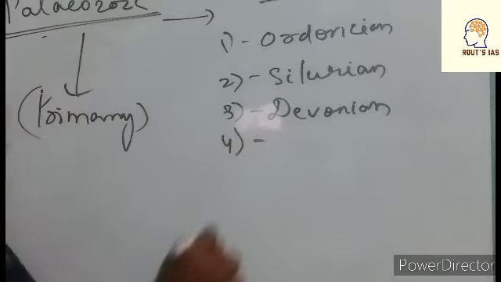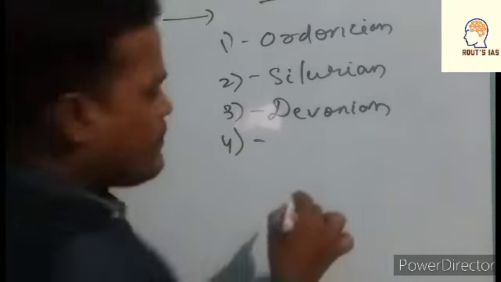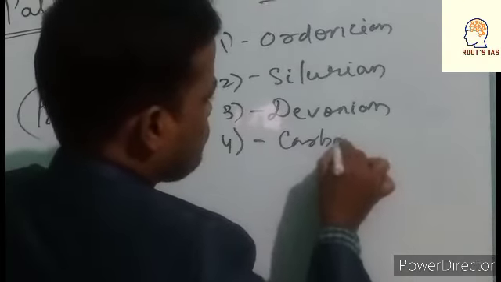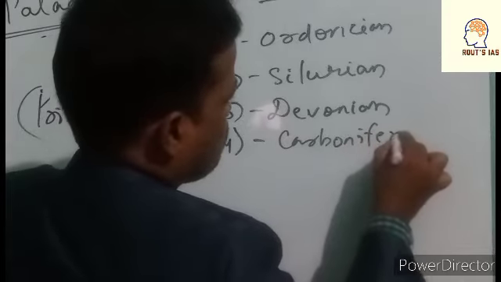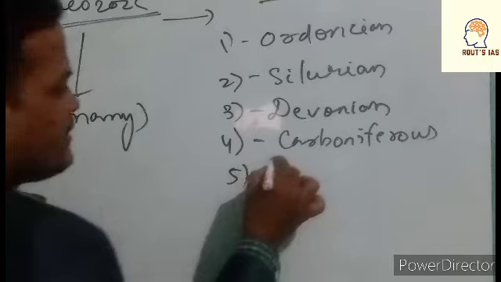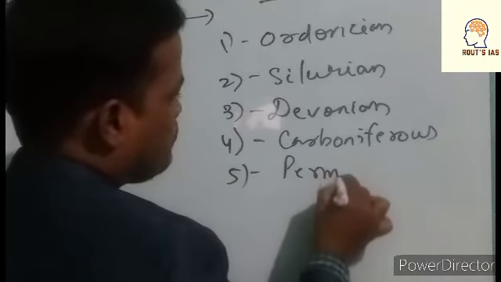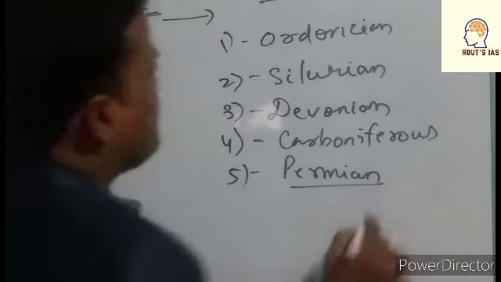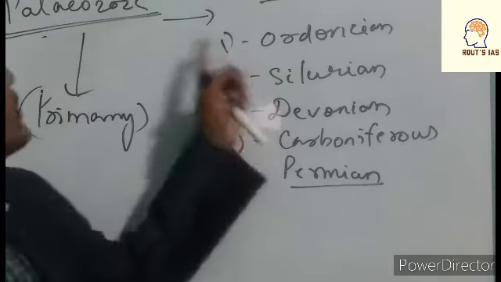Number four is called Carboniferous. Number five is called Permian. Okay friends, these are the five epochs of Paleozoic.